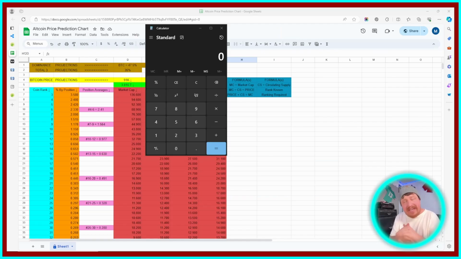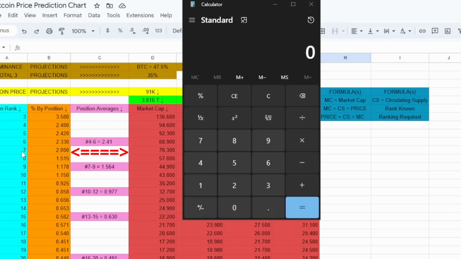All right, as is the case with all these videos, I'm gonna do the math on the first one for you, and then just present the data for the rest of the price projections. So if XRP were to remain in position number 7, we have an anticipated market cap at $91,000 Bitcoin of around 76.3 billion. So we're going to type in 76.3 billion, and we're going to divide that by that 60 billion circulating supply that we came up with, and that gives us a projected price of $1.27.